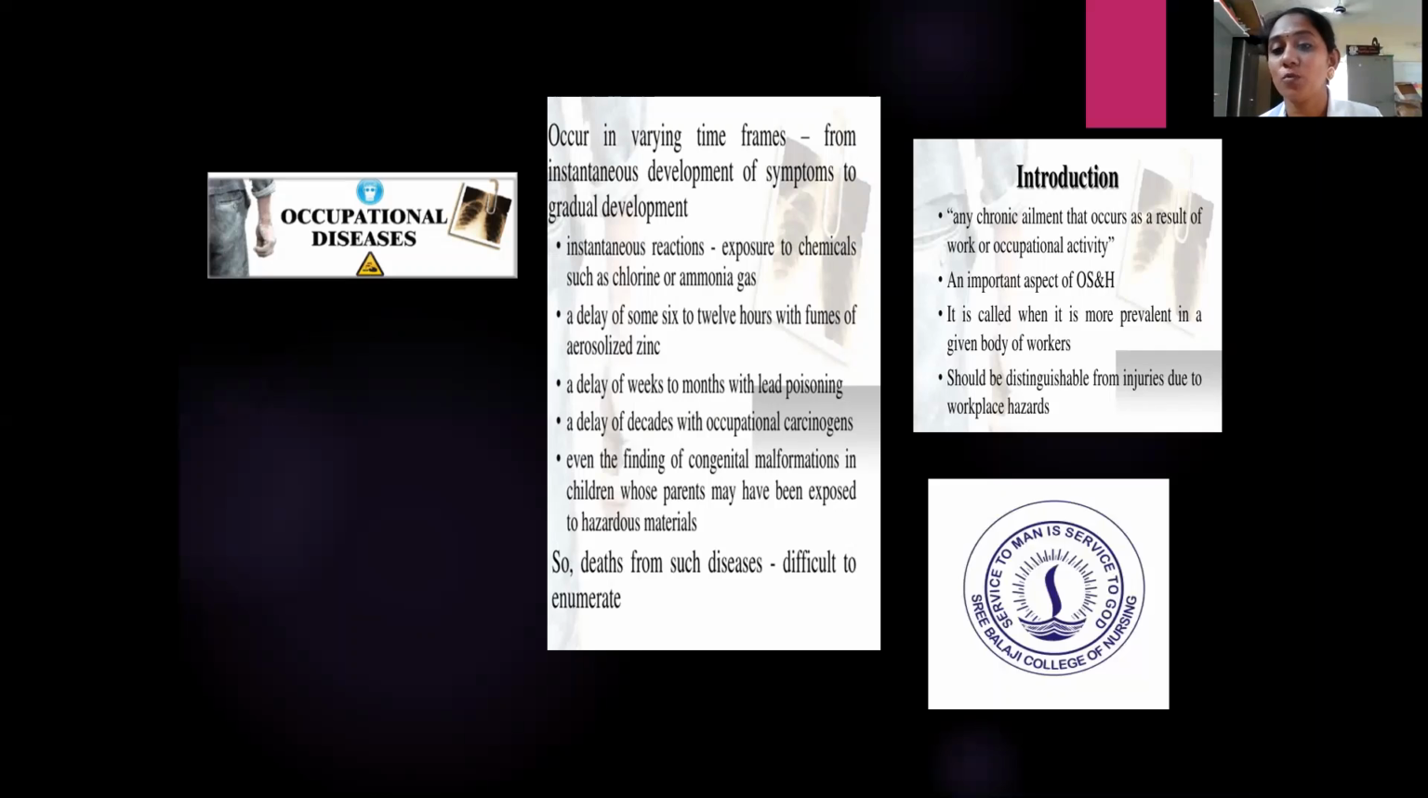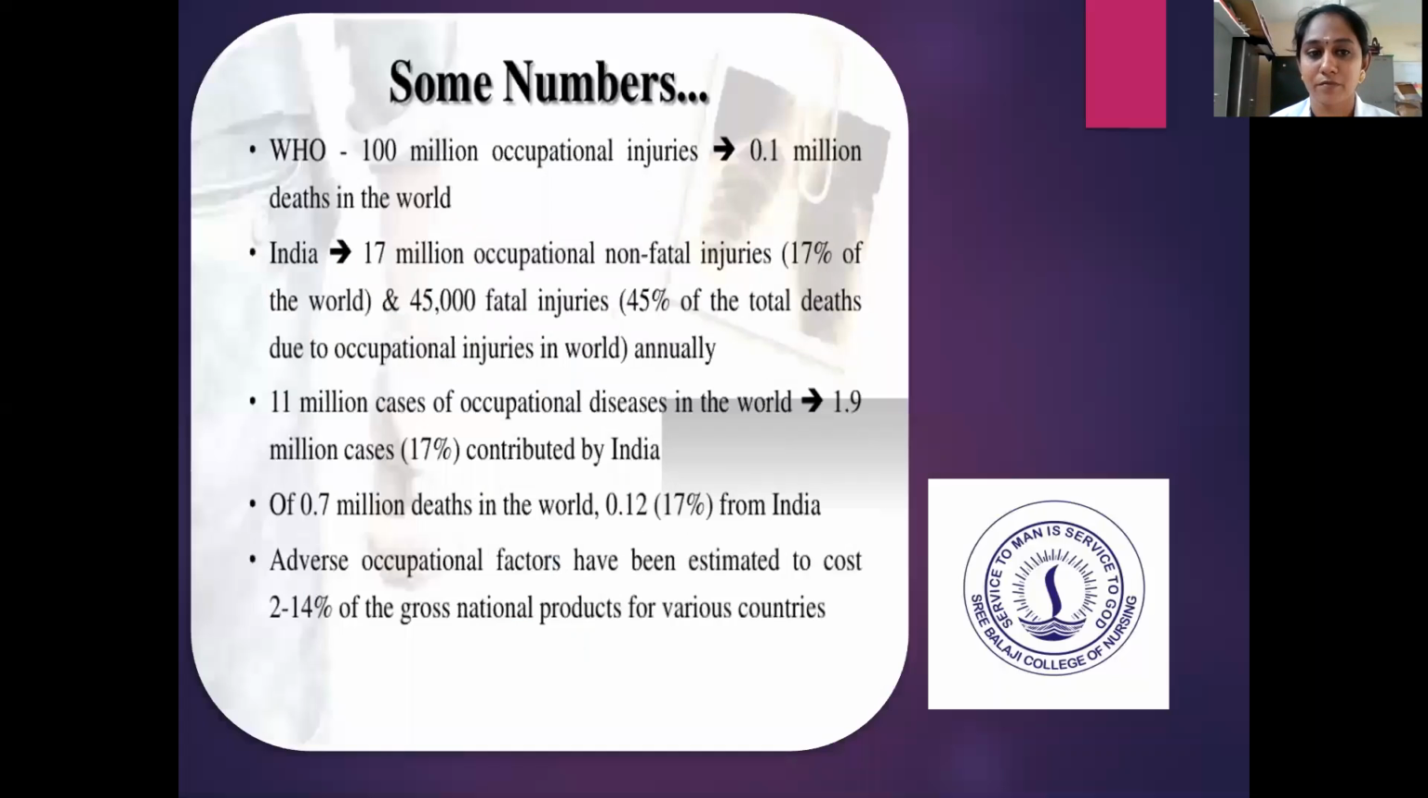It is called so when it is more prevalent in a given body of workers. It should be distinguishable from the injuries due to workplace hazards. So the diseases are different from the workplace injuries. The injuries will be the sudden breakdown in your body parts. Occupational disease is exposure to any product that leads to any disease in our health system.